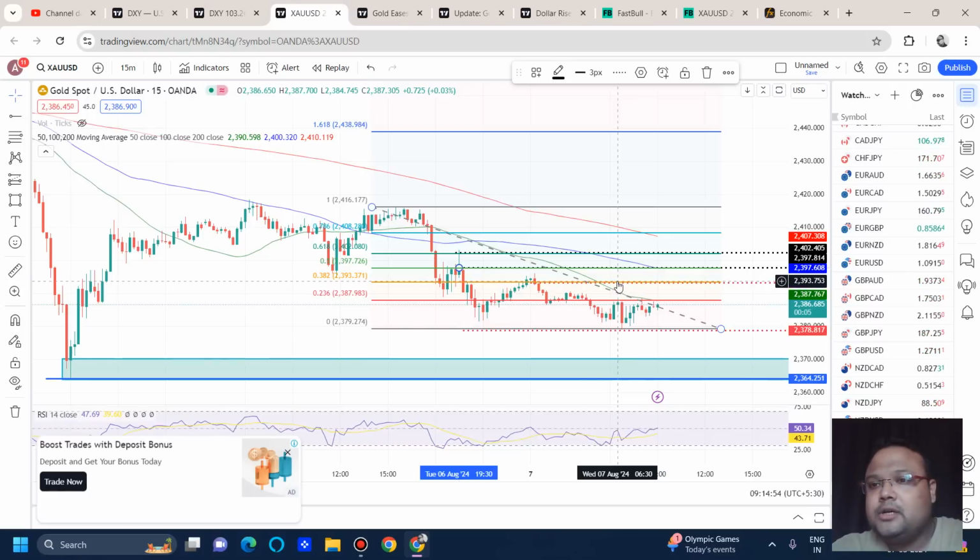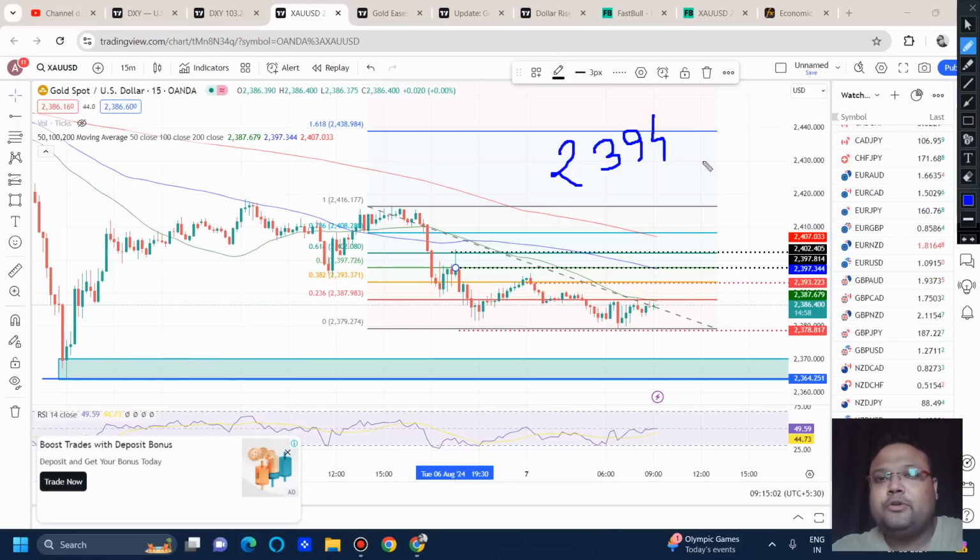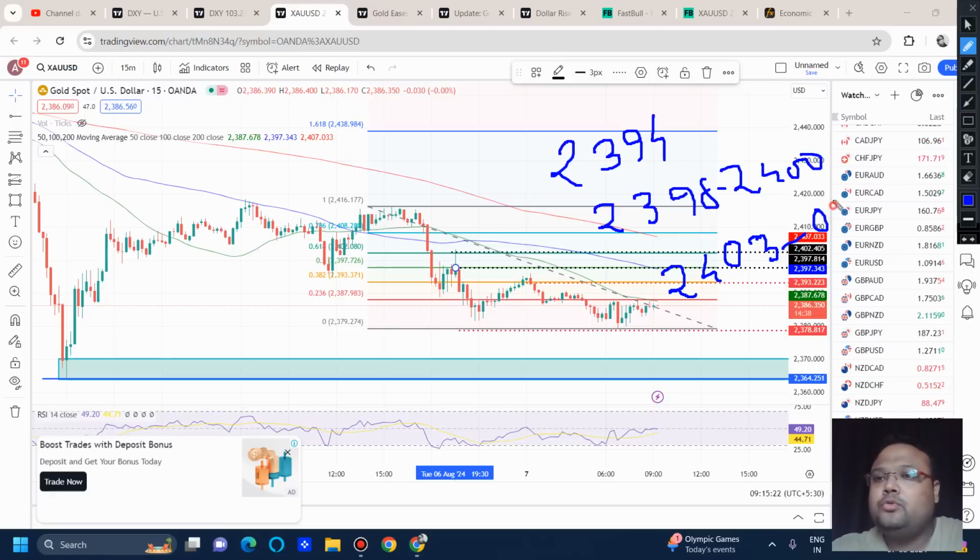So the first level is 2394. Before the US session, if gold goes up, as a day trader, you can also look for some selling opportunity around the 2394 area. The second selling opportunity will be around 2398 to 2400, and the third selling opportunity will be around 2403 to 2405. You can see at the 2394 area we have the FIBO 38.2% retracement level and also the 100 moving average coming down.